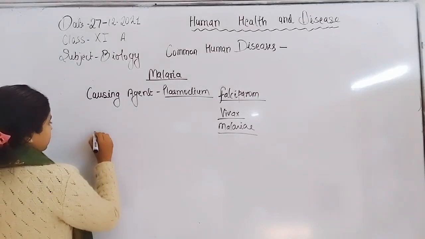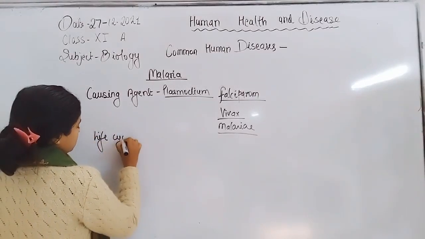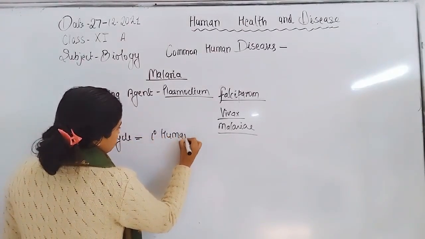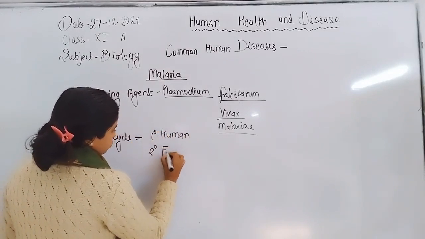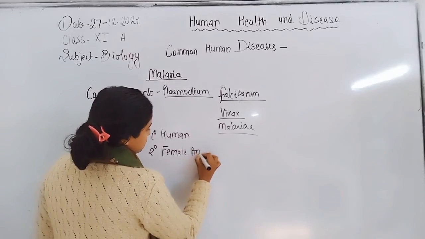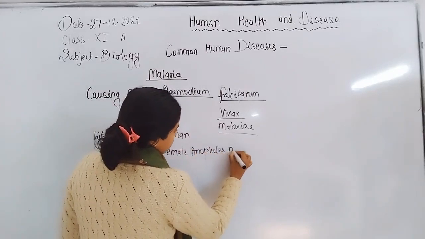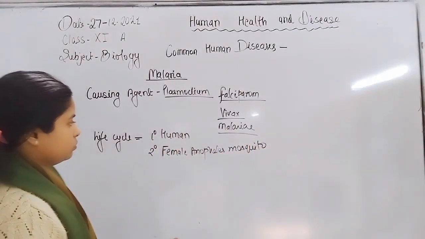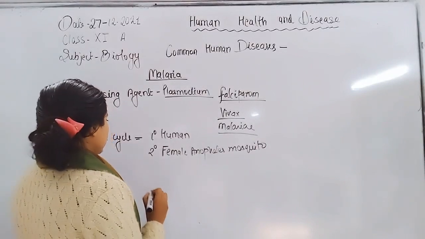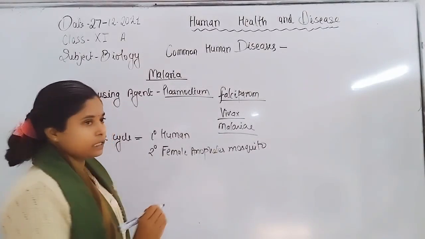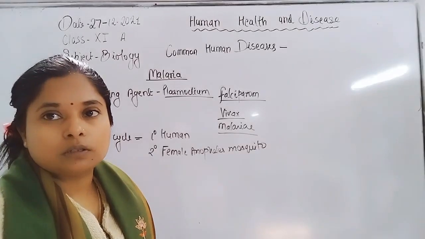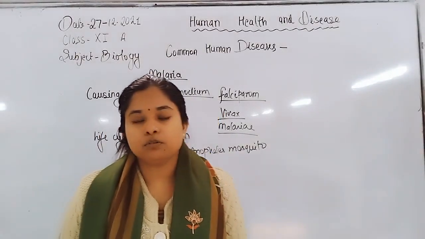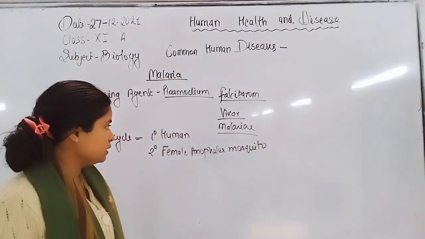The primary host is human and the secondary host is the female Anopheles mosquito.